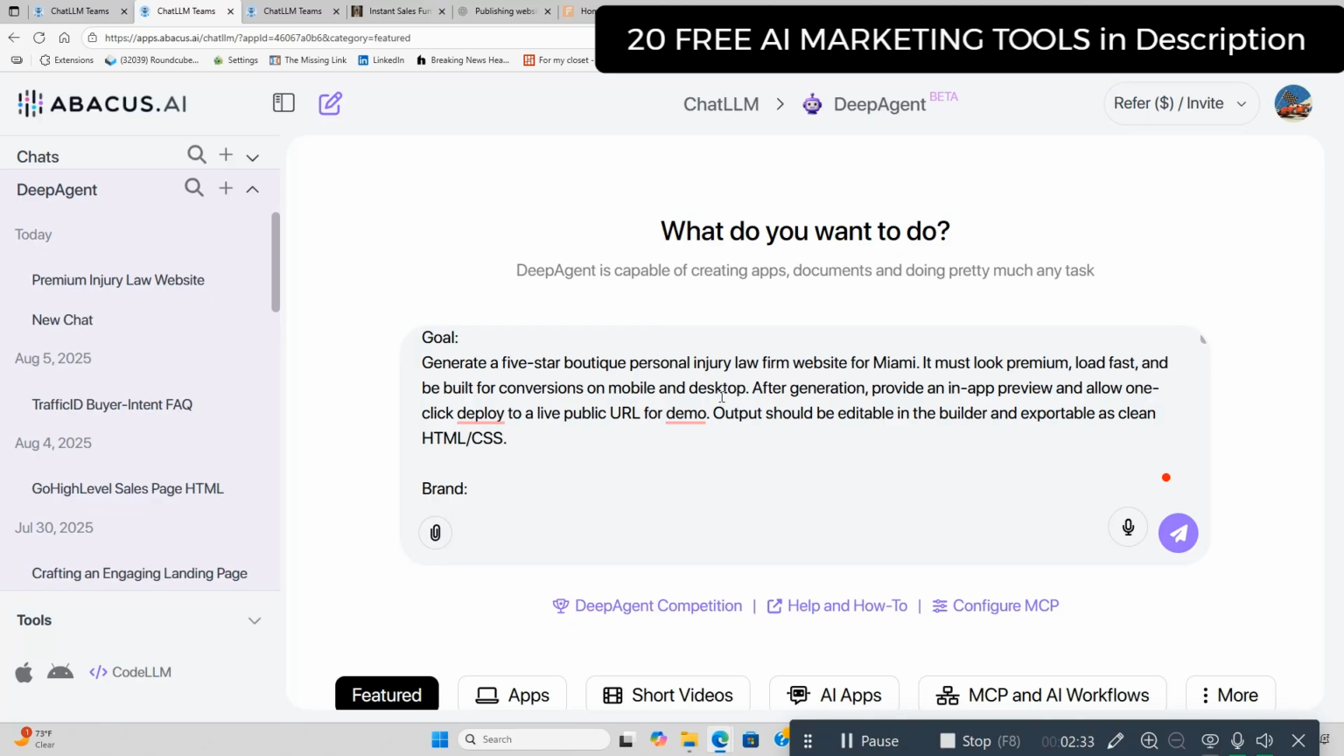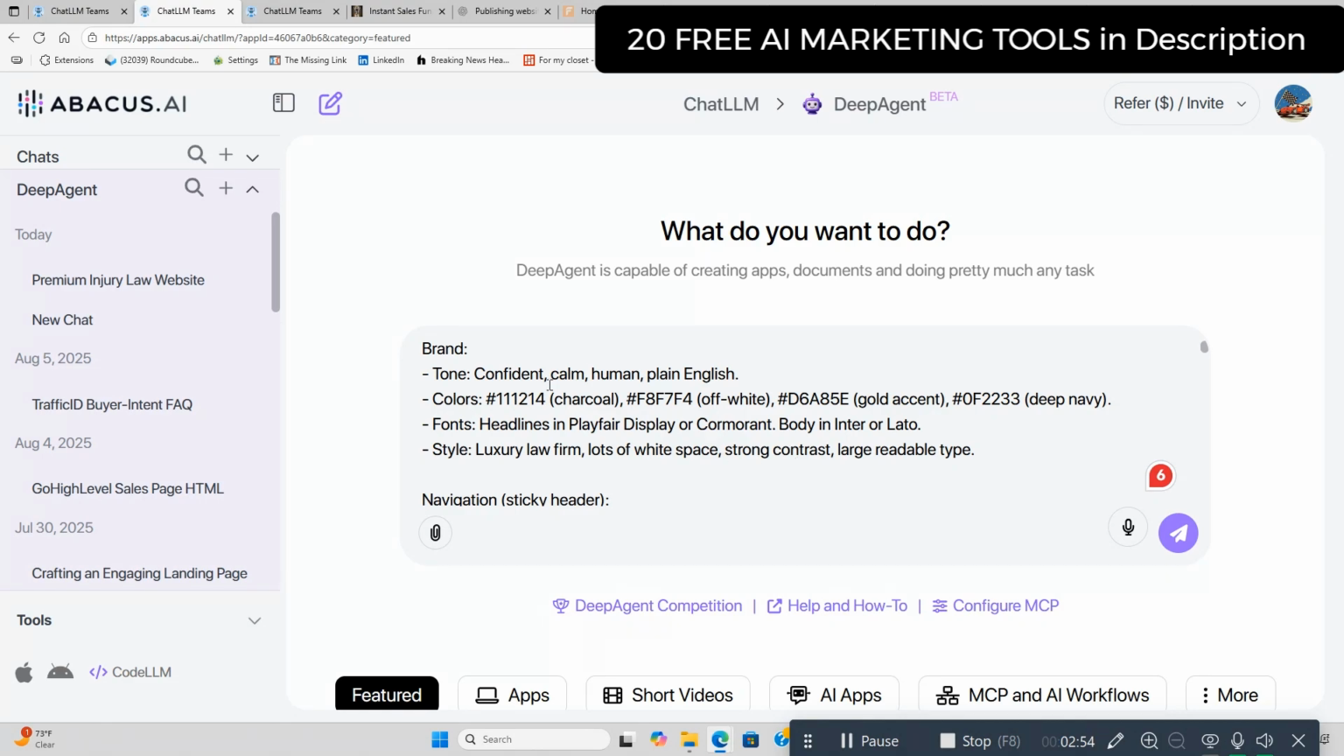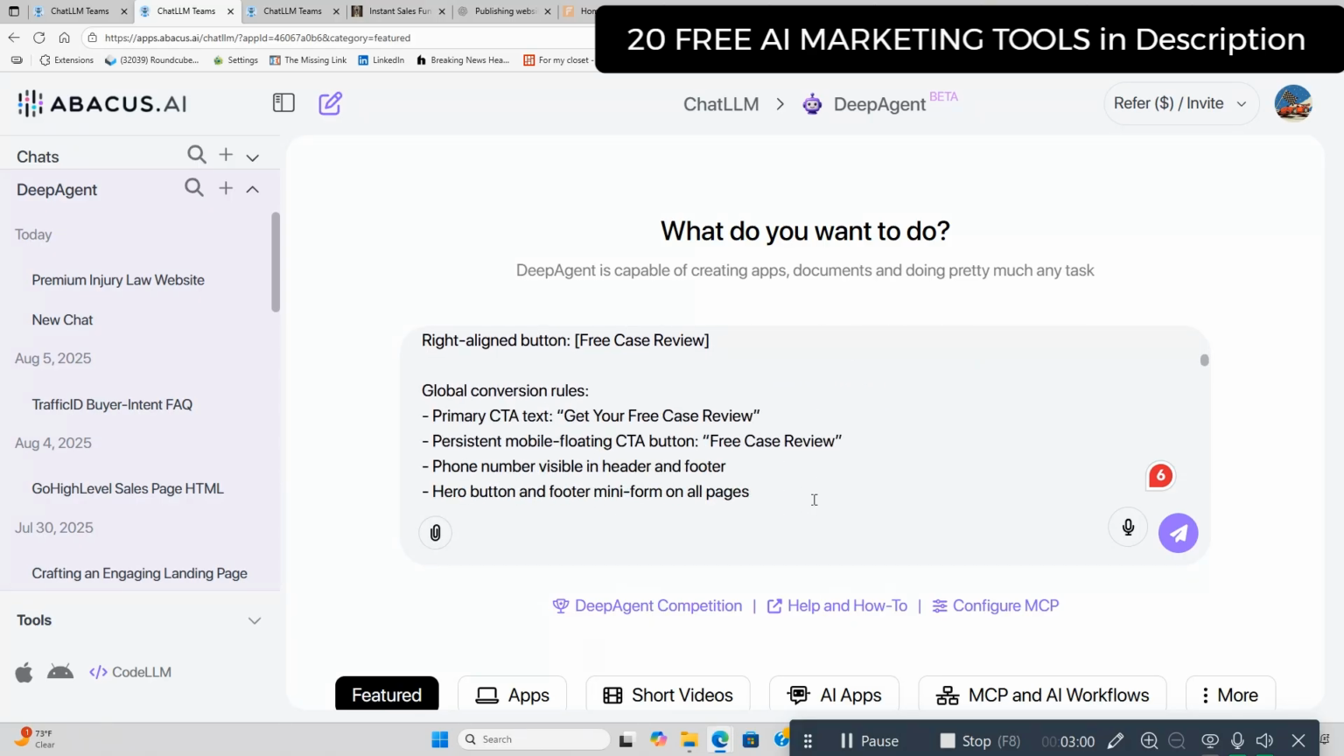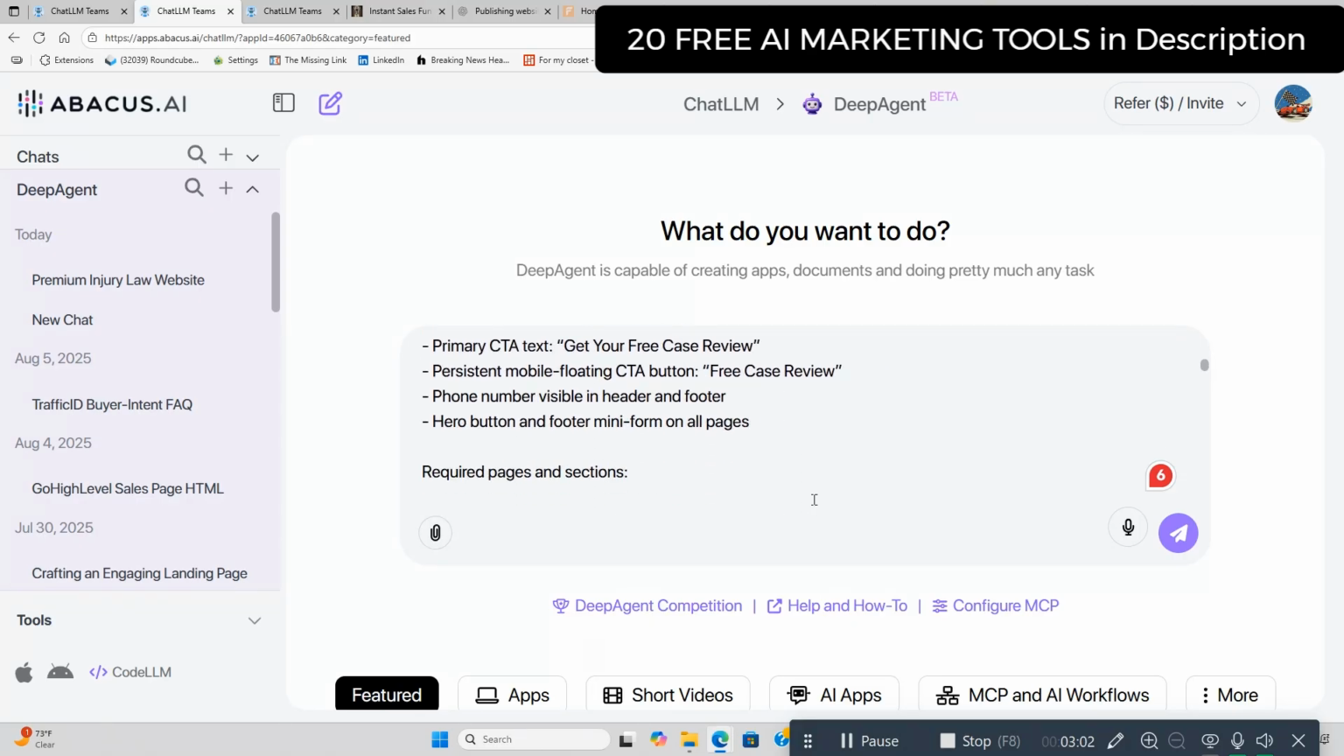Goal: generate a 5-star boutique personal injury law firm website for Miami. It must look premium, load fast, and be built for conversions on mobile and desktop. After generation, provide an in-app preview and allow one-click deploy to a live public URL for demo. Output should be editable in the builder and exportable as clean HTML, CSS. The brand, as you can read on the screen here, so I don't have to go over all this. You can read as I'm scrolling down, to save everybody's time.